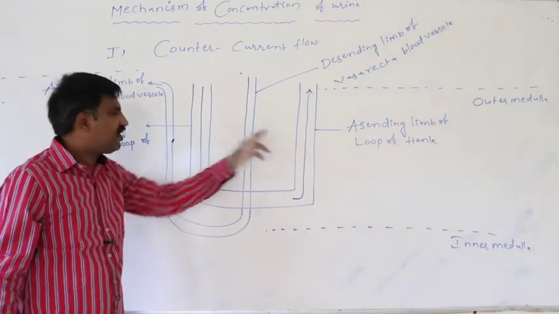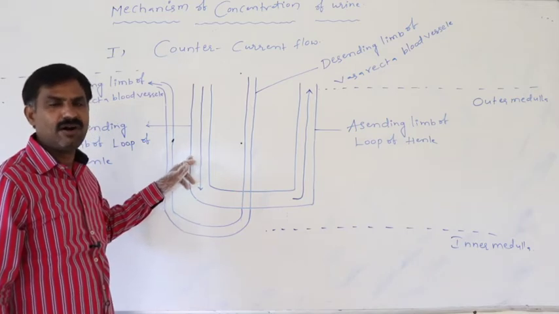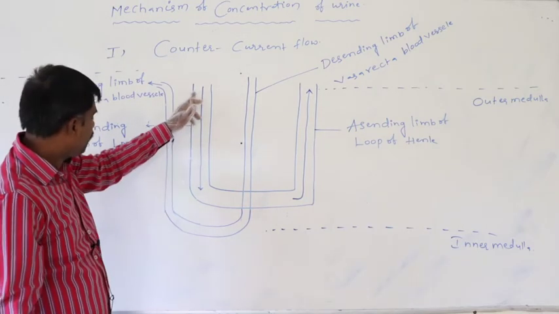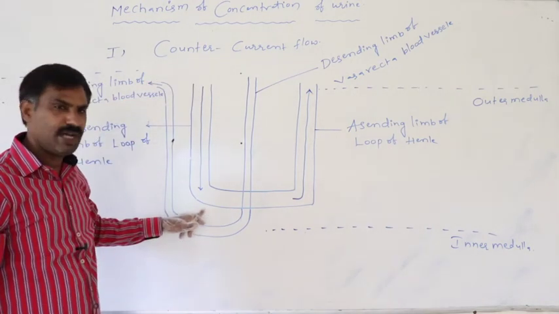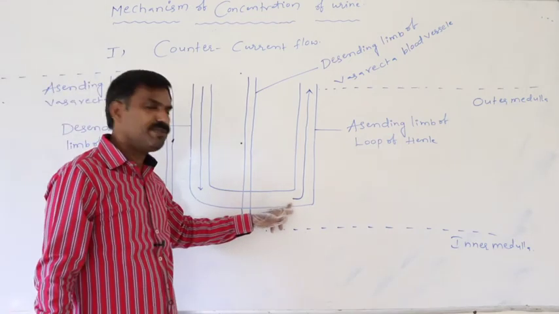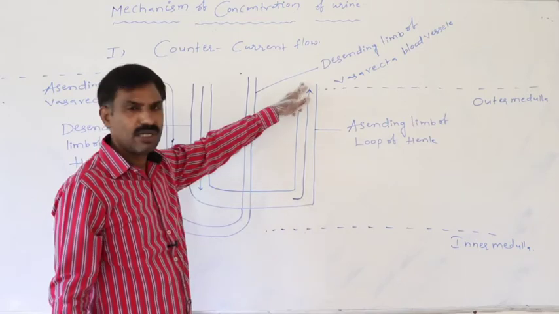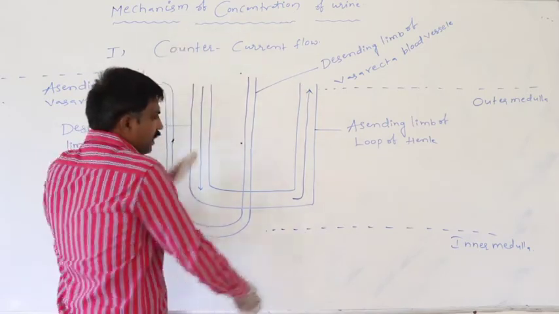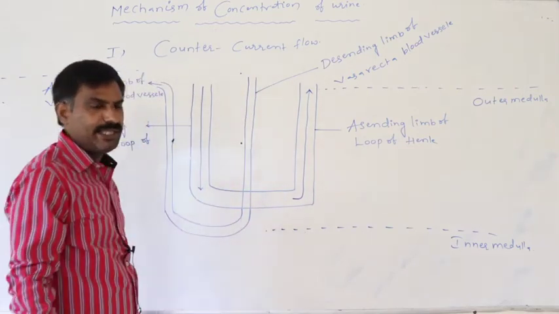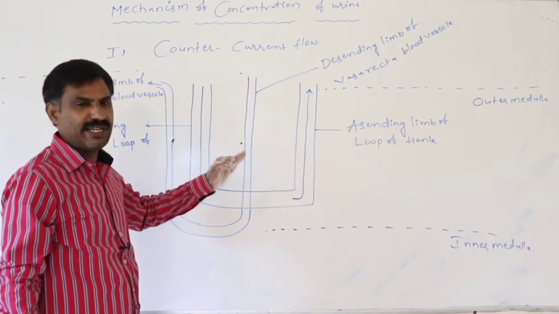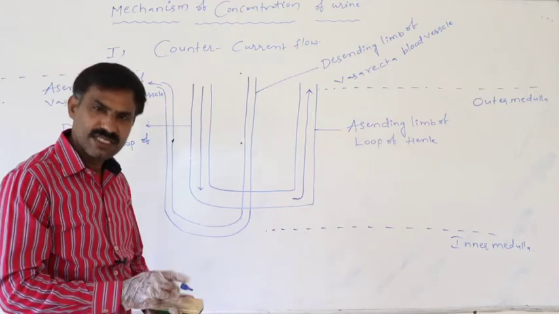In the two limbs of the loop of Henle, primary urine is circulated in opposite directions. In the descending limb, from outer medulla to inner medulla. In the ascending limb, from inner medulla to outer medulla. So in that way, if primary urine is circulated in opposite directions in the two limbs, that is said to be counter current flow.